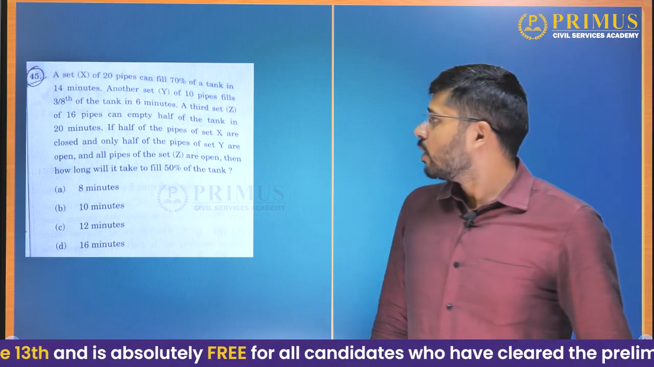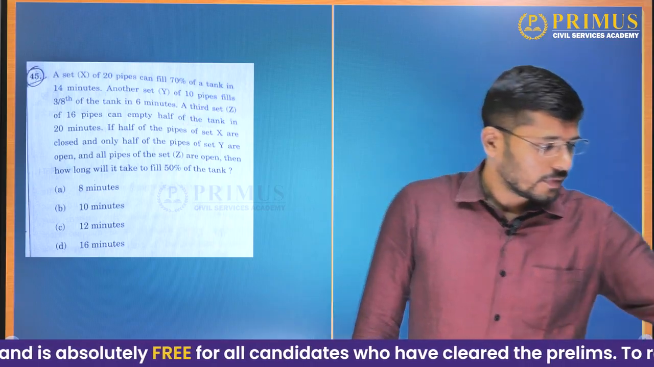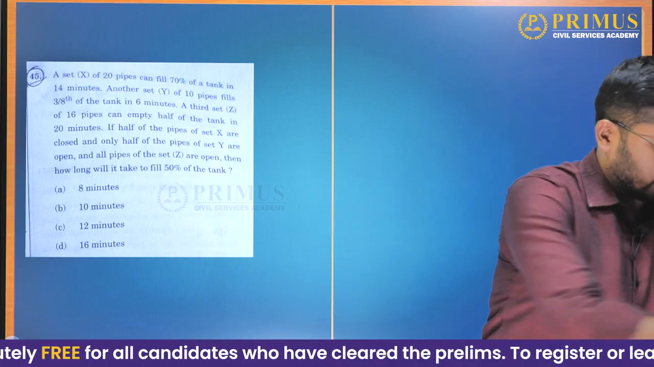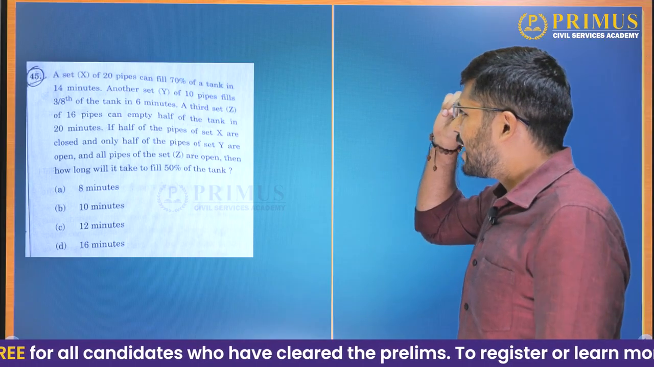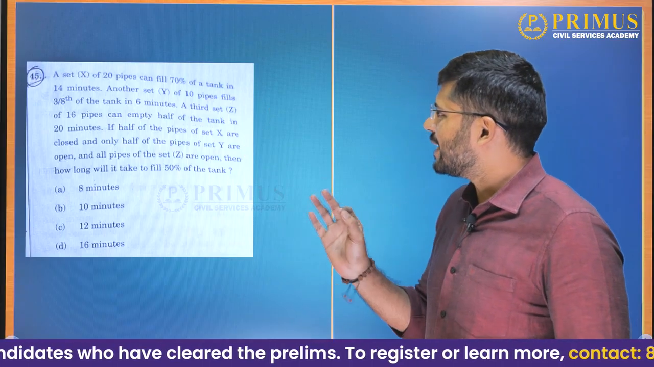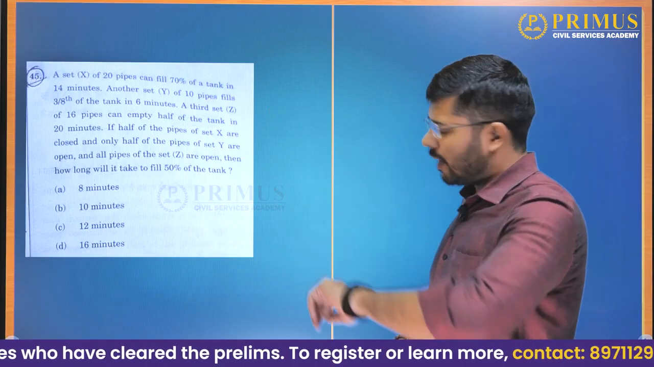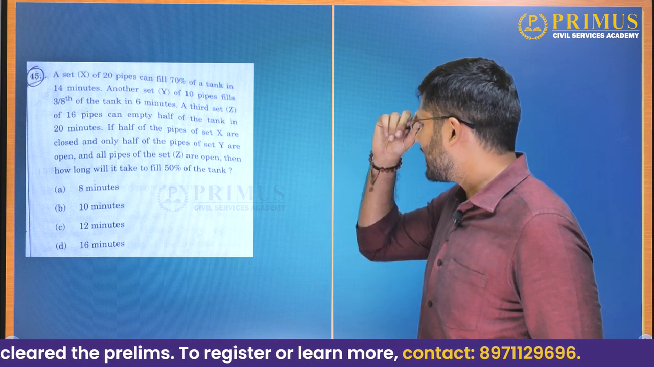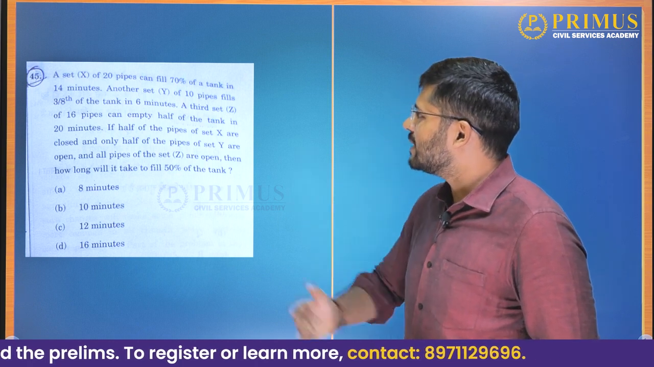Going further, question number 45. Okay. A set X of 20 pipes can fill 70% of a tank in 14 minutes. Another set Y of 10 pipes fills 3/8 of the tank in 6 minutes. A third set Z of 16 pipes can empty half the tank in 20 minutes.